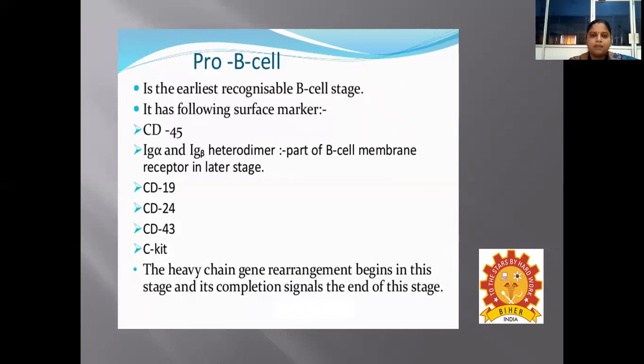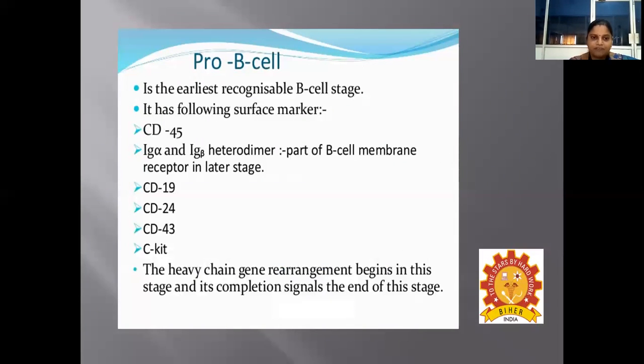Coming to the pro B cell, it is one of the earliest recognizable B cell stages, and it has surface markers like CD45, and the Ig alpha and Ig beta heterodimer, which are part of the B cell membrane receptor, which is in the later stage. And of course, it is characterized by the presence of CD19 and CD24.